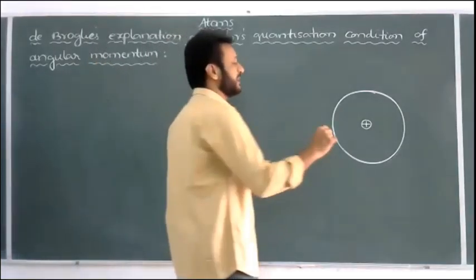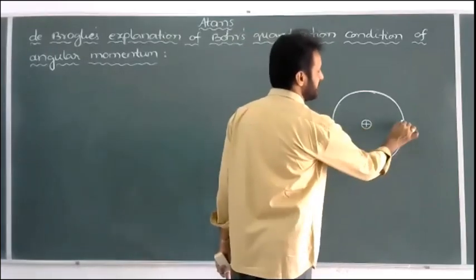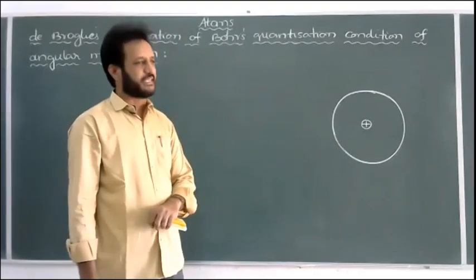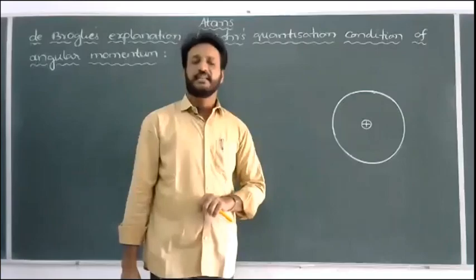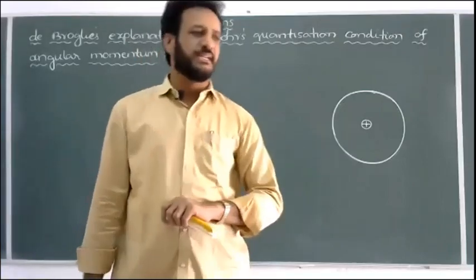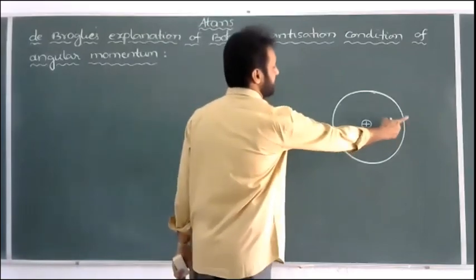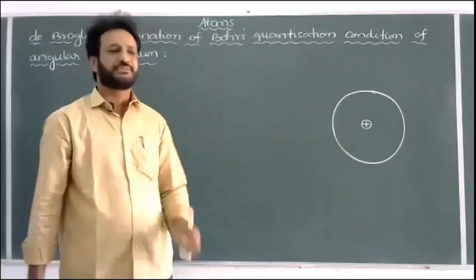But in which orbit can the electron revolve? For example, the radius of this orbit is r, the principal quantum number of the orbit is n, the mass of the electron is m, and the charge of the electron is e. In which orbit can the electron revolve? According to Bohr, the total angular momentum of the electron must be an integral multiple of h by 2 pi.